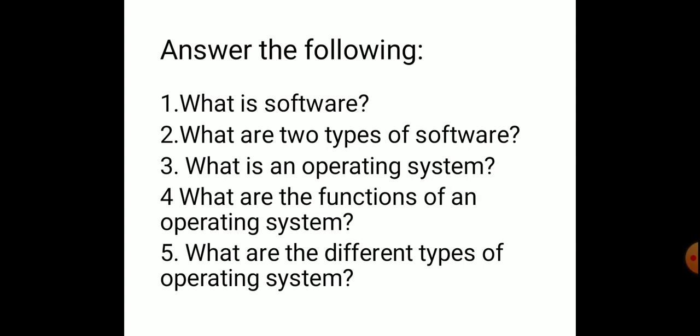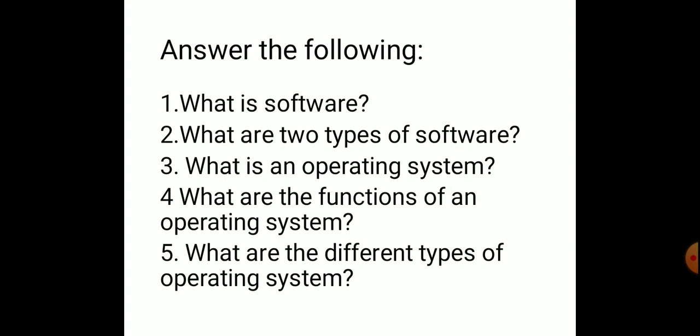It is a system software. What are the functions of an operating system? Program execution, handling input output operations, manipulation of file system, error detection and handling, resource allocation, accounting, and information and resource protection. These are the functions of an operating system.